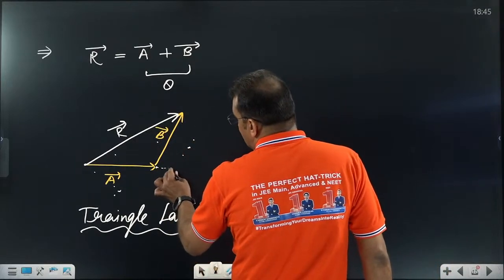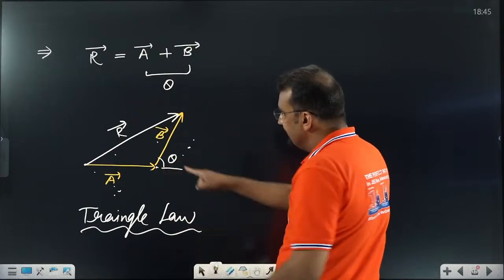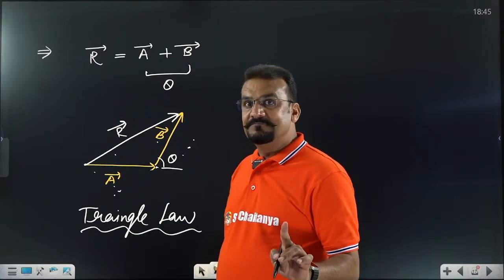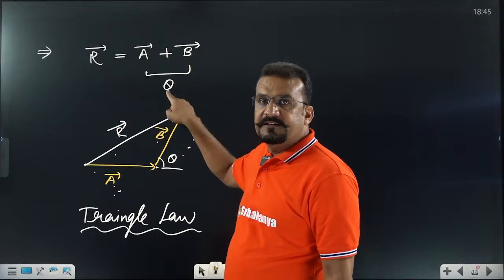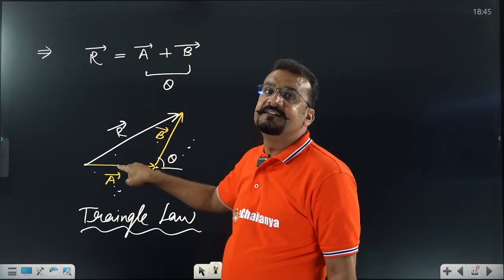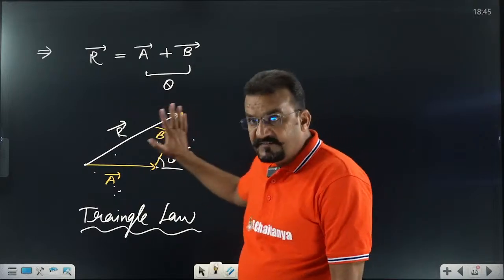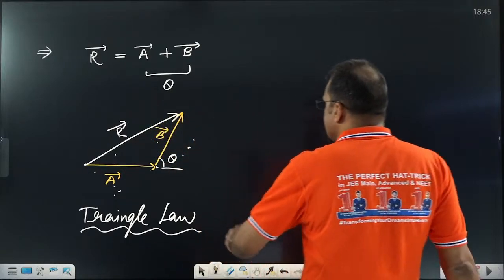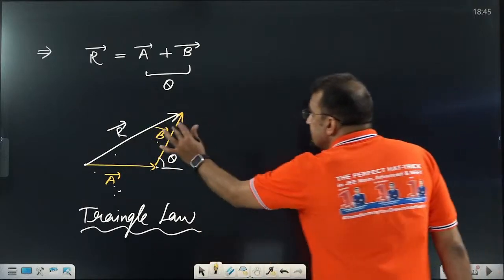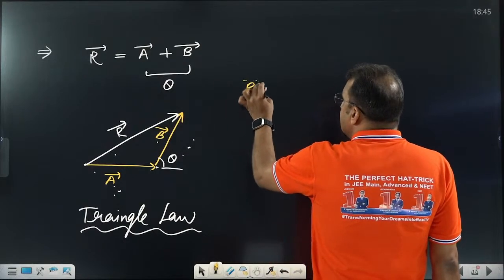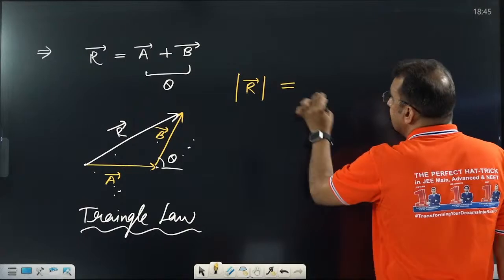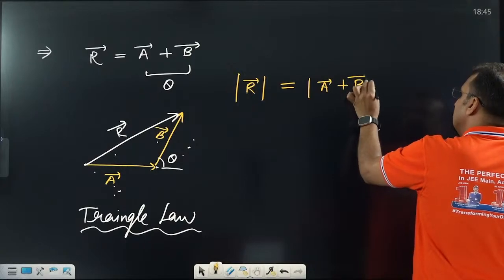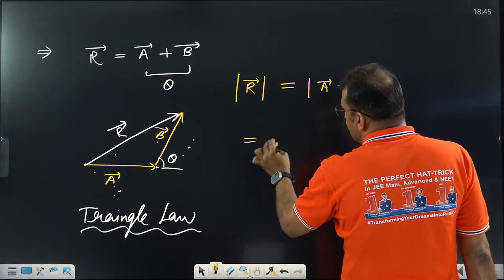concept, one more thing we require, that is the angle between vectors. This angle is defined. You can check that this angle is absolutely defined. That means what is our question? A and B vectors, the angle between the vectors is theta. What we have to find? Resultant vector. After solving this triangle, don't be worried, I will tell you in tomorrow's class how to solve this, but right now what is important for us, that I am going to tell you. When we solve this triangle, we find the magnitude of this resultant vector. Sir, what do you mean by magnitude? Magnitude of resultant of A and B is going to be, what is that?